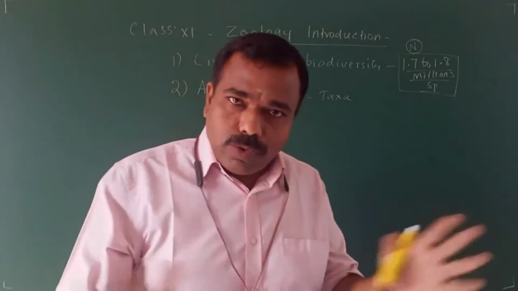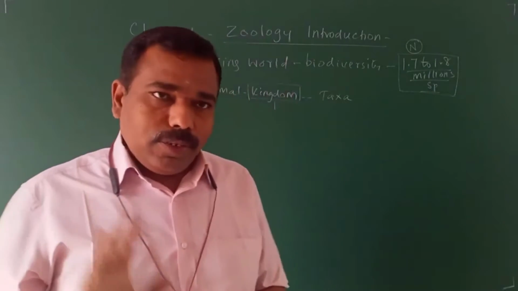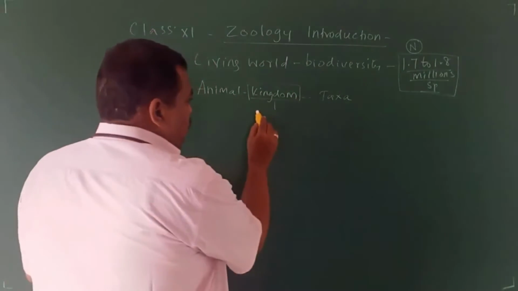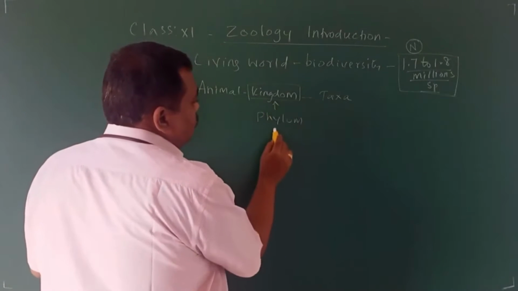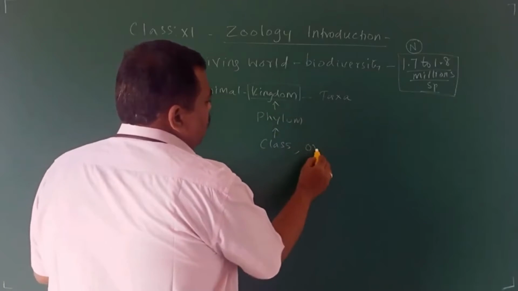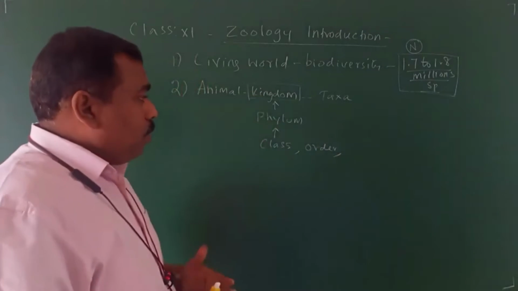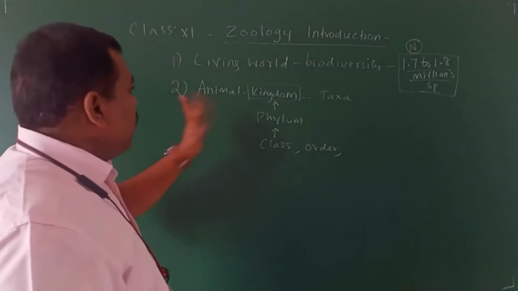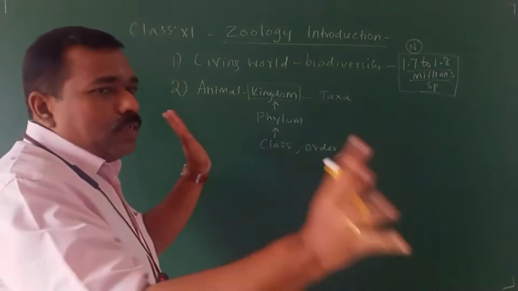It is like a bridge course, a connectivity between your 10th and 11th. Then phylum, class, order. We will discuss each taxon in detail in the second lesson. Now I am writing the order of the taxa.